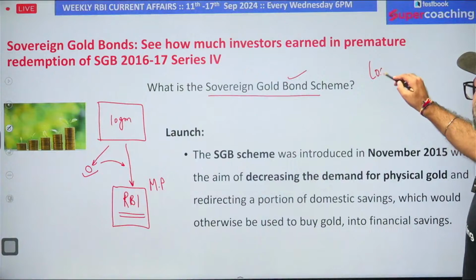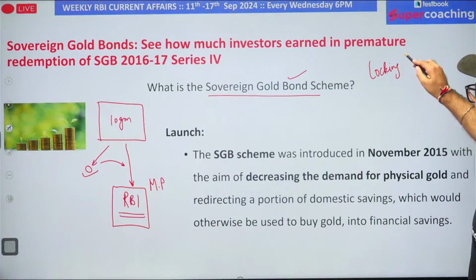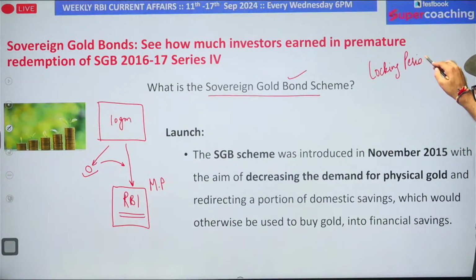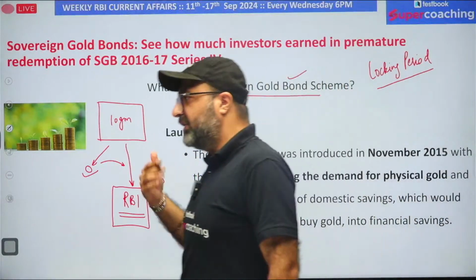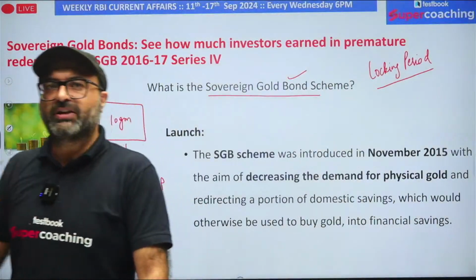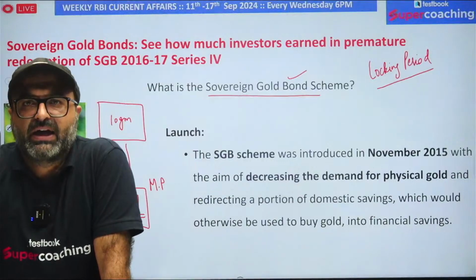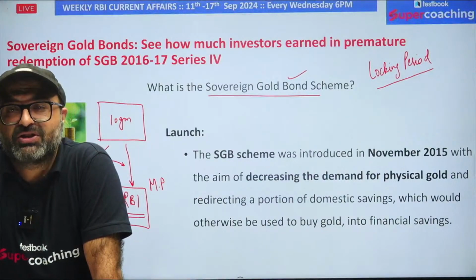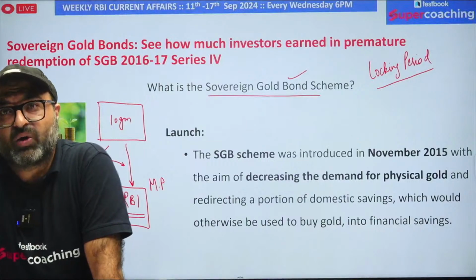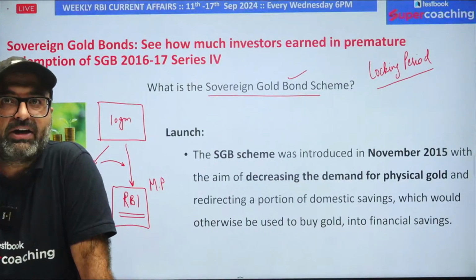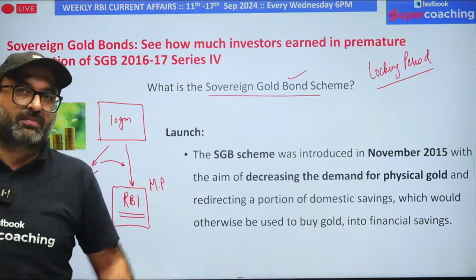There is a locking period in case of these bonds, but to overcome this locking period issue, the government has allowed the trading of these gold bonds on the stock exchange. The way you trade your shares, the way you sell your shares, in a similar manner you can sell these bonds as well whenever required. That means before maturity you can sell the bonds in the stock market.